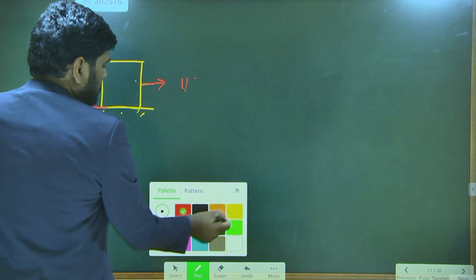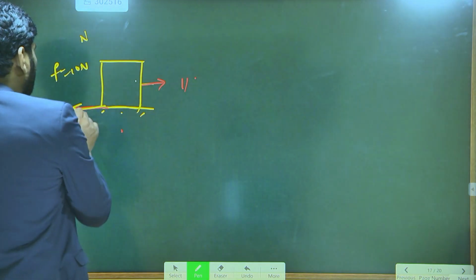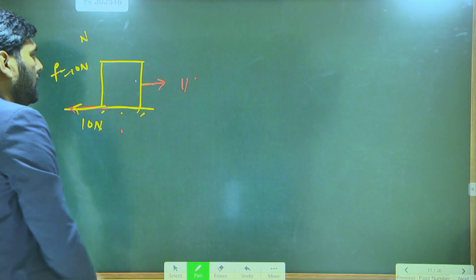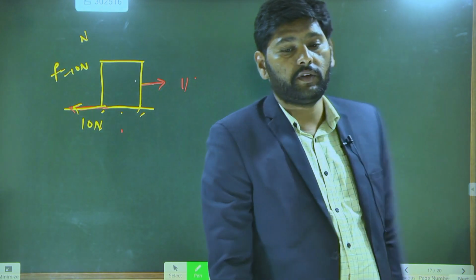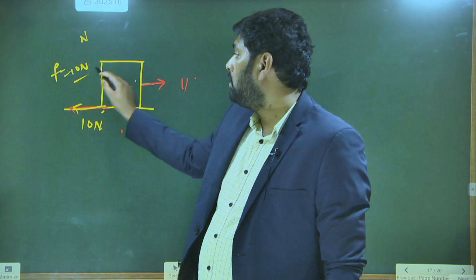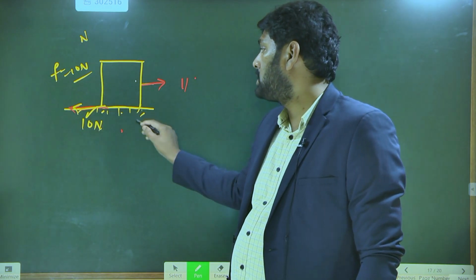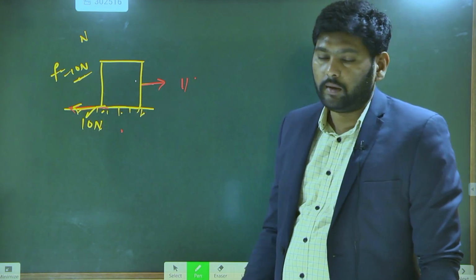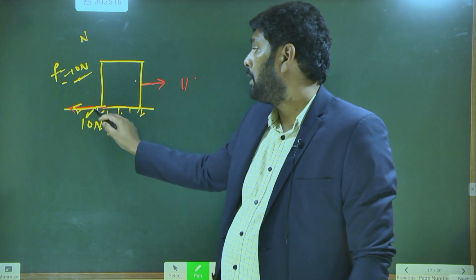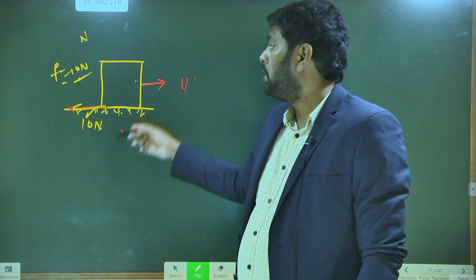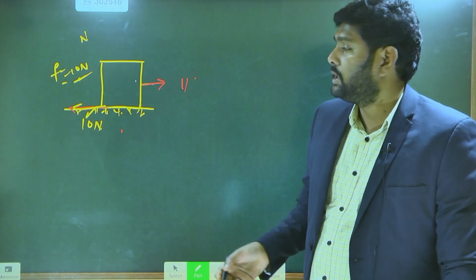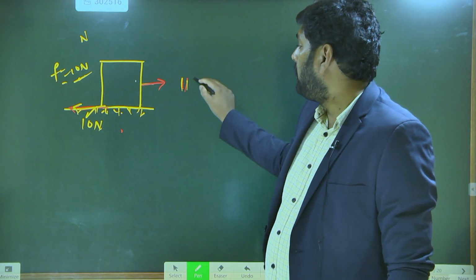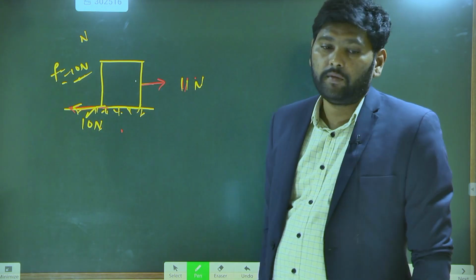It will move. How much friction acts here? Only 10 Newton. It can't adjust further. Why? Because the maximum value of friction provided by the surface is 10 newtons. So it will adjust up to 10 newtons, and further it can't adjust. Now when you apply 11 newtons of force, will the body slide or not?